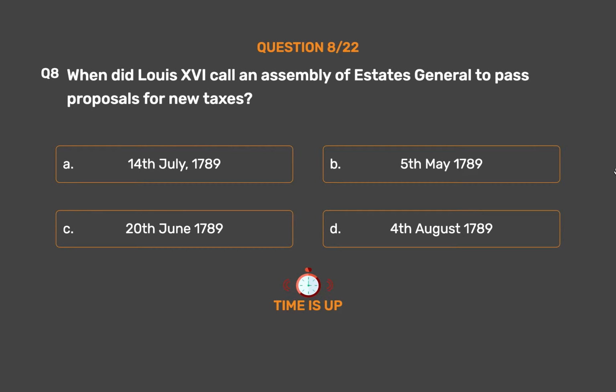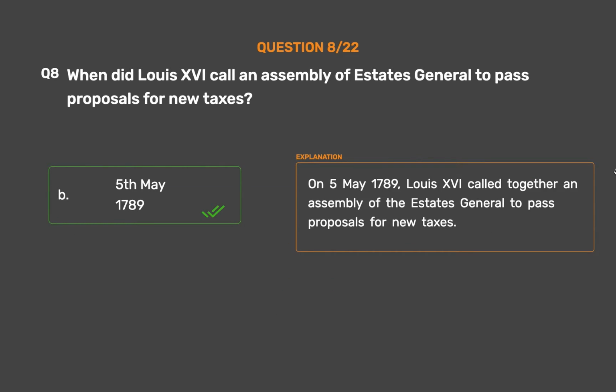The correct answer is Option B. 5th of May 1789. On the 5th of May 1789, Louis XVI called together an assembly of the Estates General to pass proposals for new taxes.